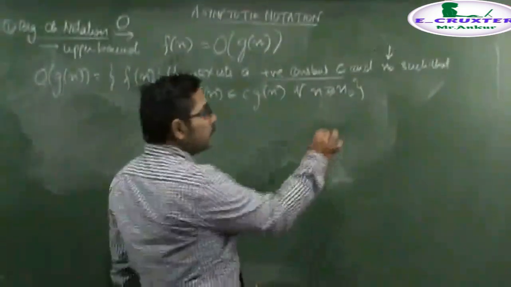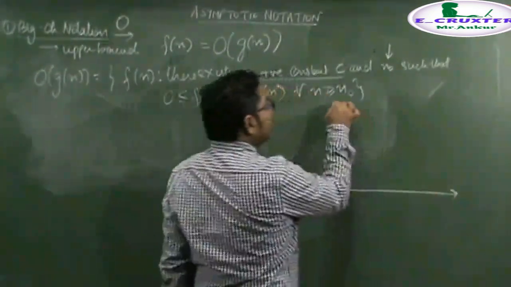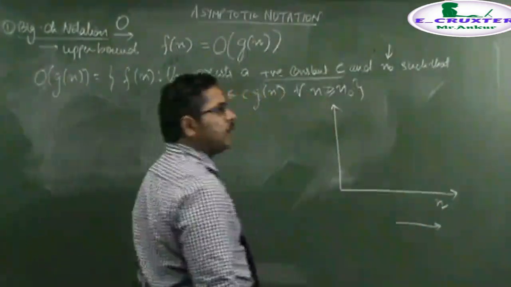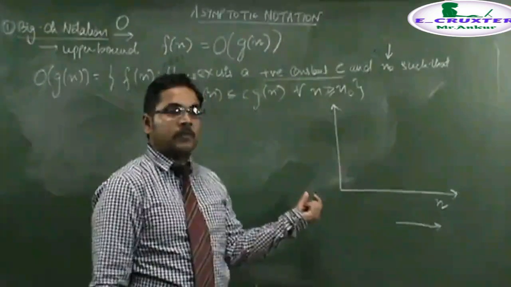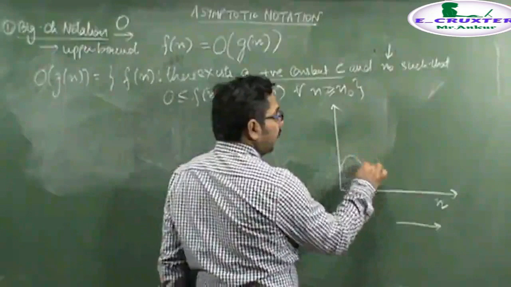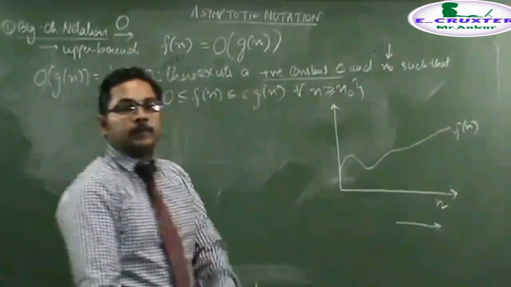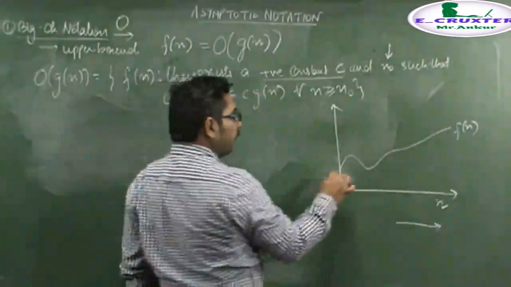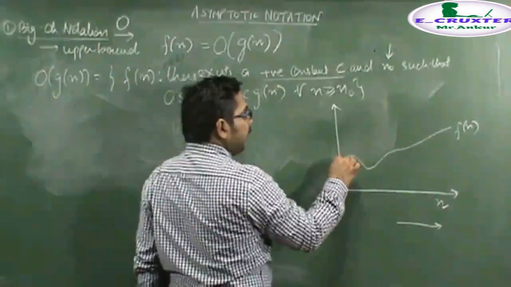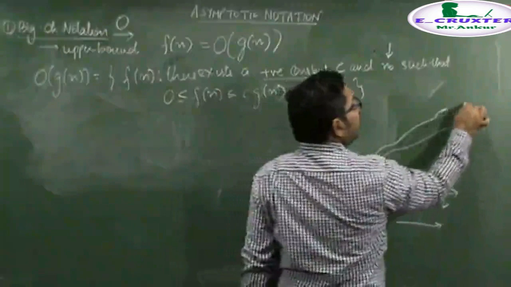What does it mean? If you understand it diagrammatically, let's say there is n as an input, for example if you are solving an array, then n is the input. If this is your function f(n), then for this function, let's say there is a g(n) function.